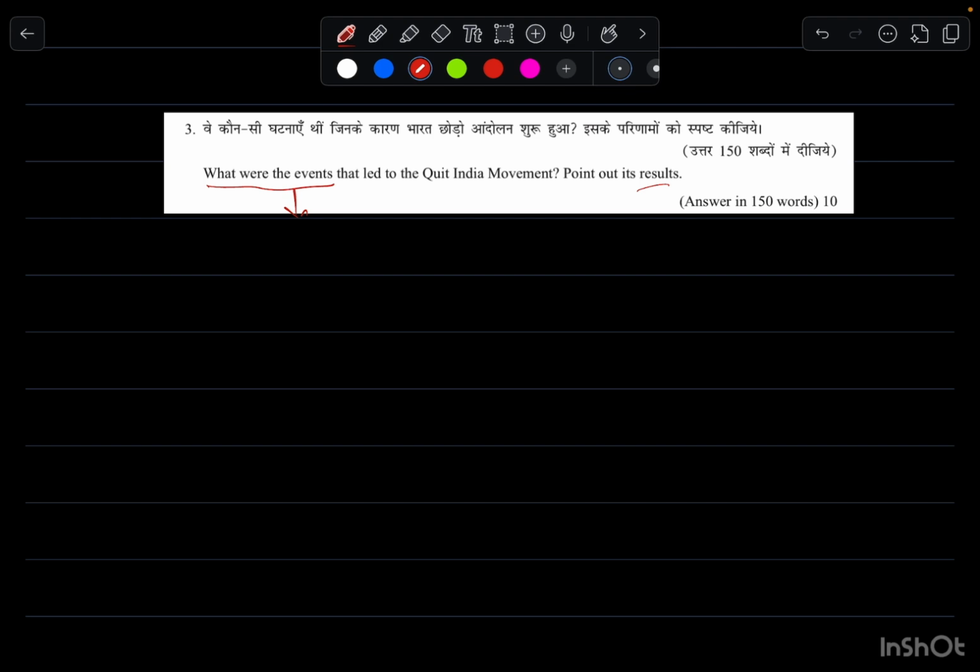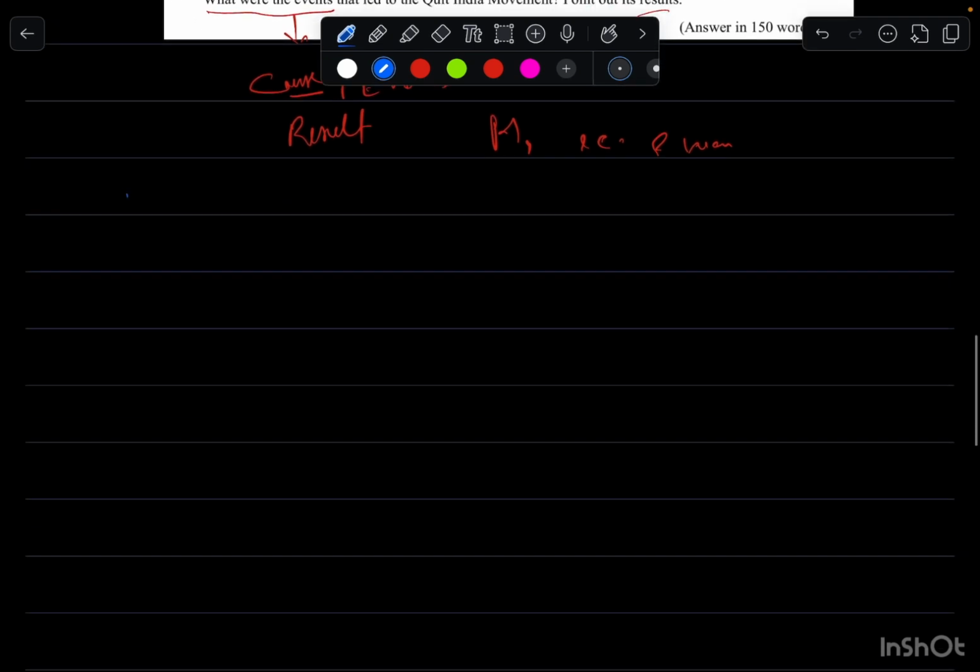So the answer to this question is going to be based on the cause first. Okay, so the causes or events that actually led to this movement. Then we'll move towards the results as well. And we'll have to again keep it very balanced, so that we touch the political aspect, we also touch the economic aspect, and the wartime impacts as well. So let's move towards the model answer.